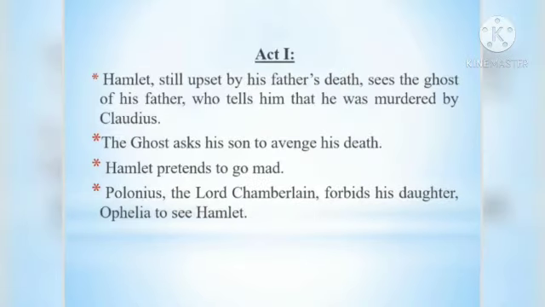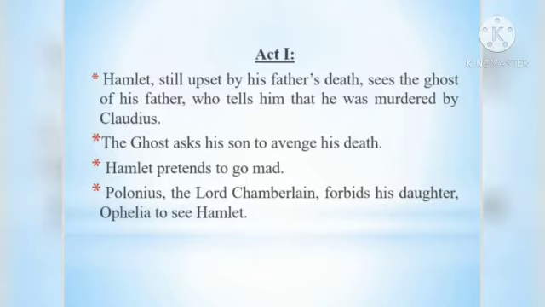Moving on with the act-wise summary of Hamlet. In Act 1, Hamlet, still upset by his father's death, sees the ghost of his father, who tells him that he was murdered by Claudius. The ghost asks his son to avenge his death. Hamlet pretends to go mad. Polonius, the Lord Chamberlain, forbids his daughter Ophelia to see Hamlet.